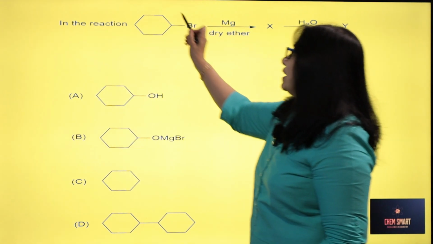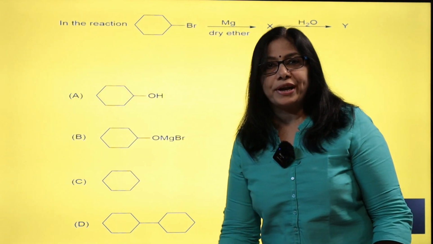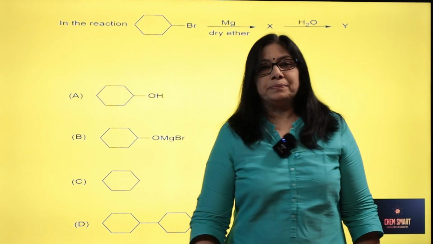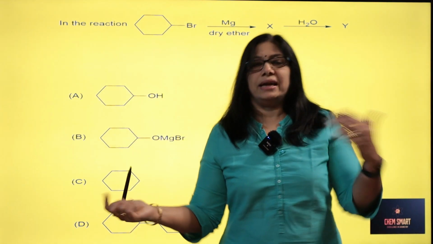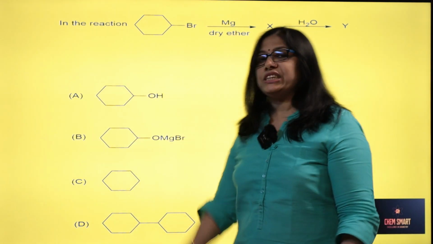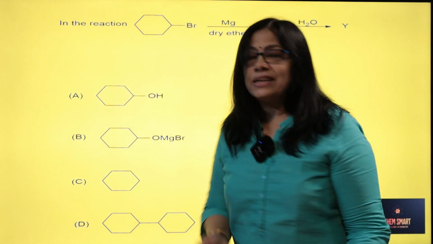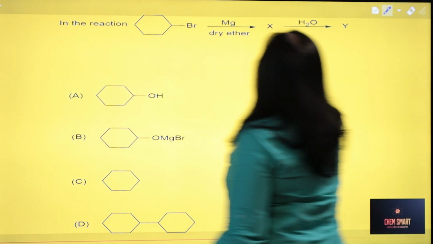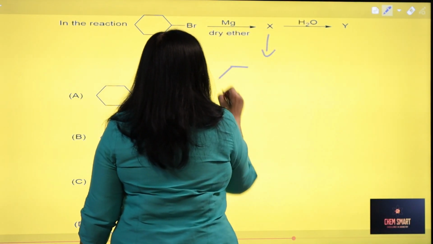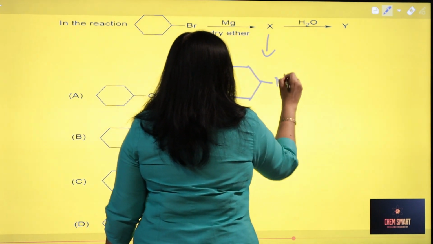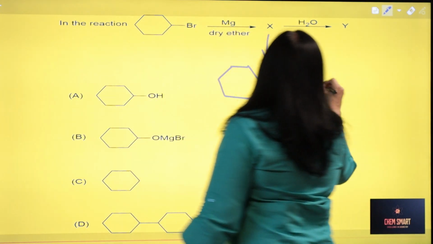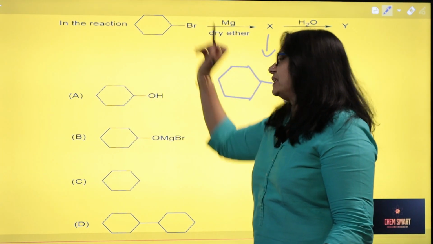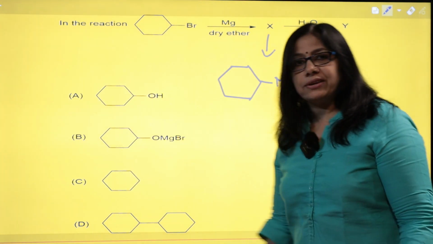In the reaction, we have cyclohexyl bromide, bromocyclohexane, treated with magnesium in dry ether. You know when alkyl halide or aryl halide or cycloalkyl halide reacts with magnesium in dry ether, you will get a Grignard reagent, right? So what will this X be? This X will be cyclohexyl magnesium bromide. Just insert Mg in between these two. You got the Grignard reagent, right?